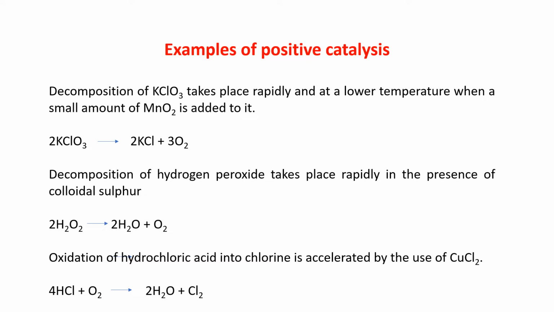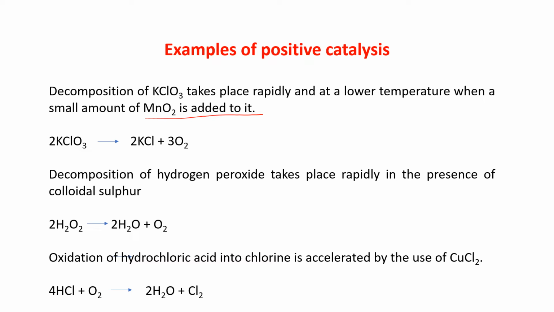Now some examples of positive catalysis. Decomposition of KClO3 takes place rapidly at lower temperature when a small amount of MnO2 is added to it. So you all know about it. KClO3, when it is decomposing, is giving you O2, but MnO2 should be present as catalyst.